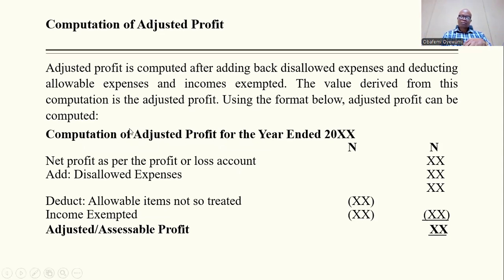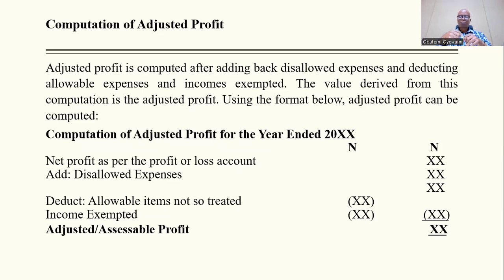When you arrive at your net profit, in order to calculate your adjusted profit, you need to add back your disallowed expenses. All the expenses that have been disallowed, you need to add them back. Then allowable items not so treated will also be deducted.